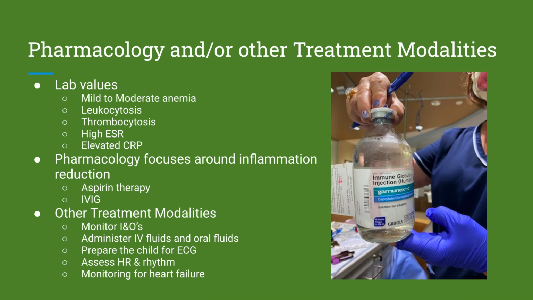Other pharmacologic treatments include high doses of aspirin in conjunction with an infusion of IVIG, or IV immunoglobulin. A normal dose of IV immunoglobulin is 2 grams per kilogram per dose. IVIG is used prophylactically to prevent coronary abnormalities and to reduce the risk of coronary artery aneurysms. Corticosteroids are used as an adjunctive therapy to treat Kawasaki disease and prevent further abnormalities of the heart.